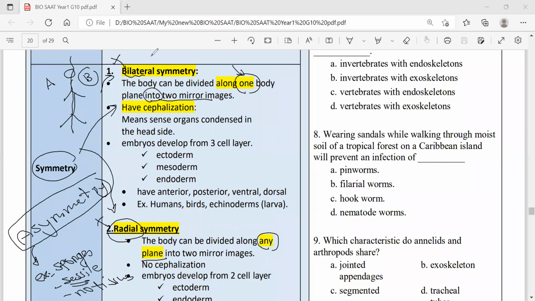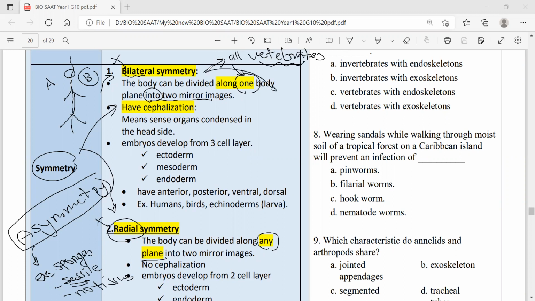Those animals with bilateral symmetry, like what? Like all vertebrates, including humans, fishes, amphibians, reptiles, and birds. These vertebrates have bilateral symmetry.